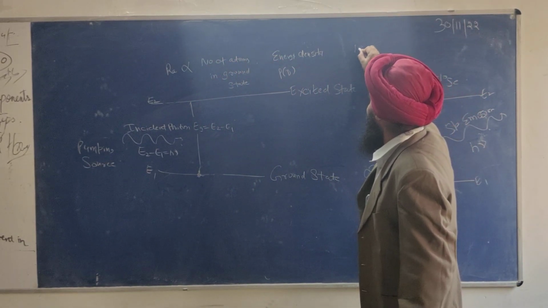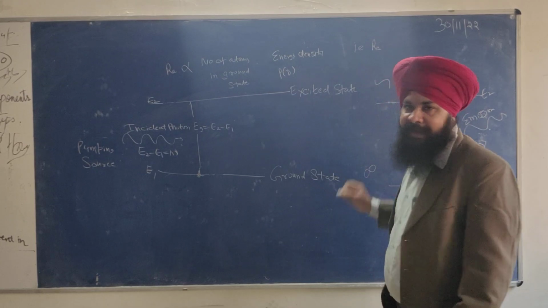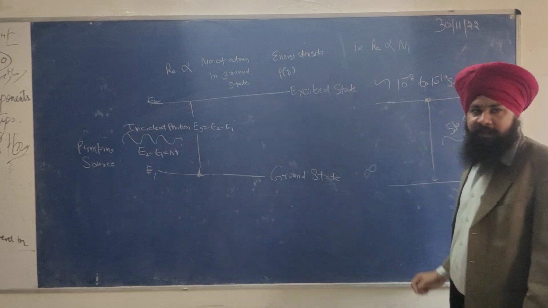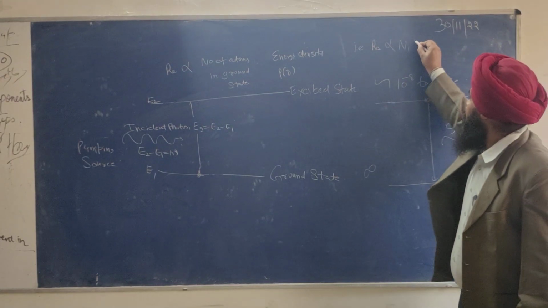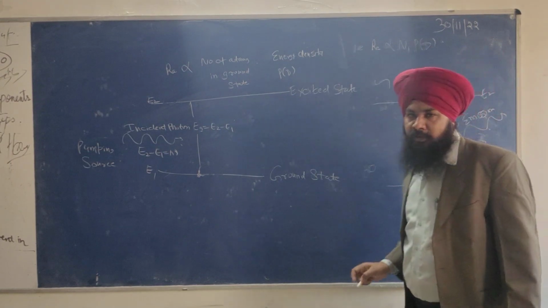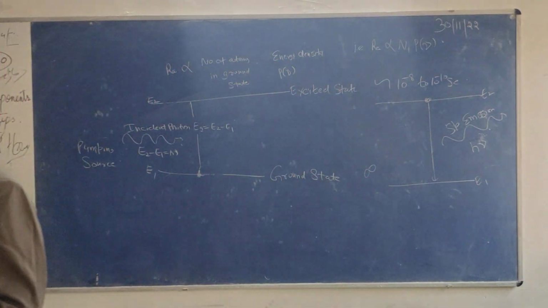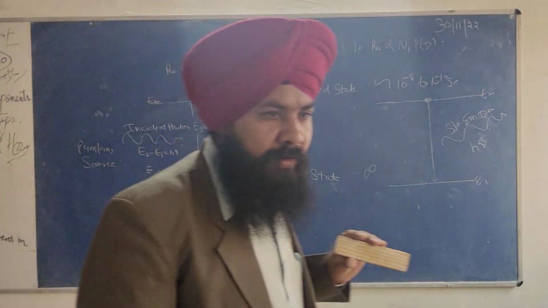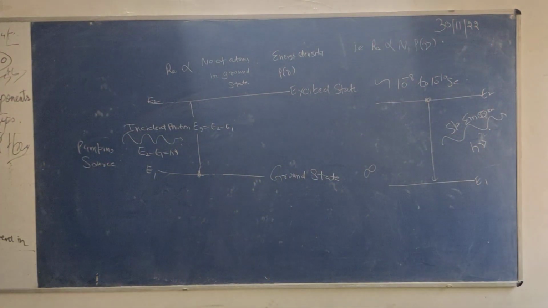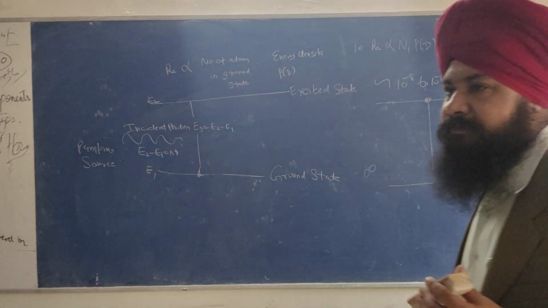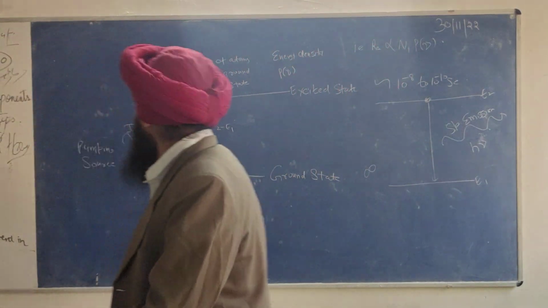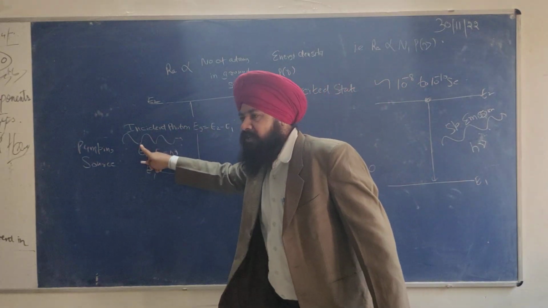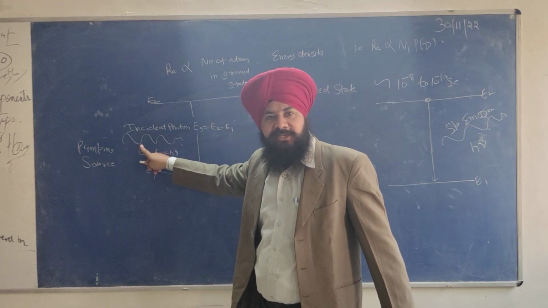So I can write that RA is proportional to N1 into rho nu. What is N1? N1 is the number of atoms per unit volume in the ground state. And what is rho nu? Rho nu is called the energy density of this photon or radiation.